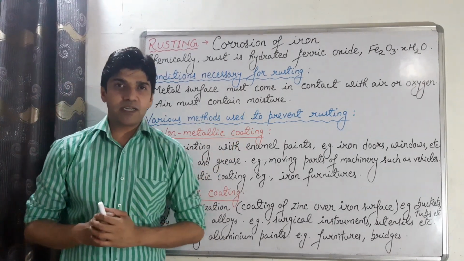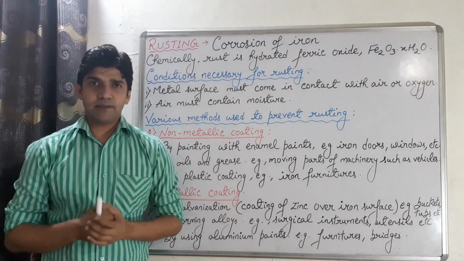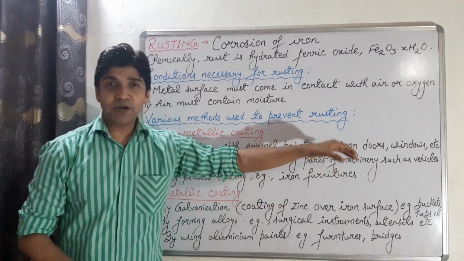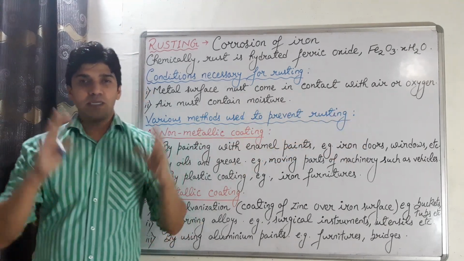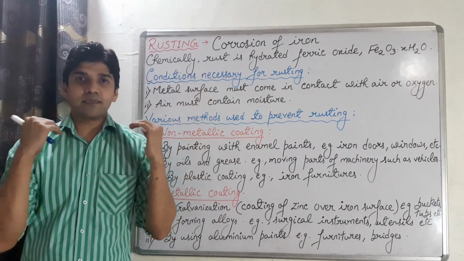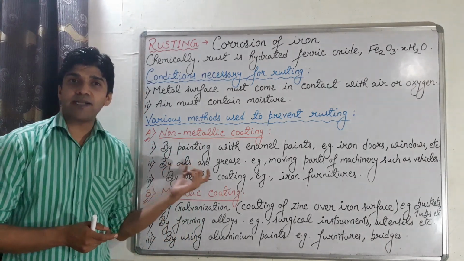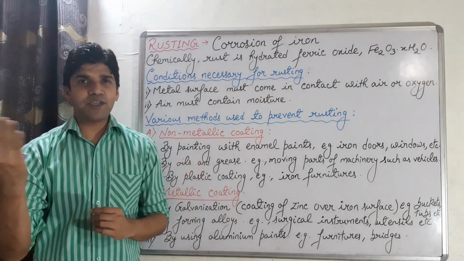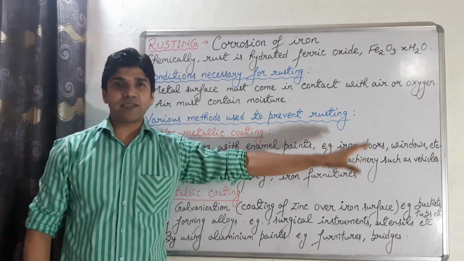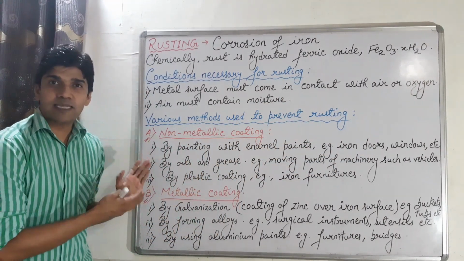So under non-metallic coating we can discuss the methods such as by using paints, by painting with enamel paints, which can be used in iron doors, windows, in cars, scooters, vehicles. We have paints to prevent the rusting of iron. Second, we can use oils and grease. Now, where can we use oils and grease to prevent the rusting of iron? In the moving parts of machineries such as vehicles and coolers. There we can use oils and grease.